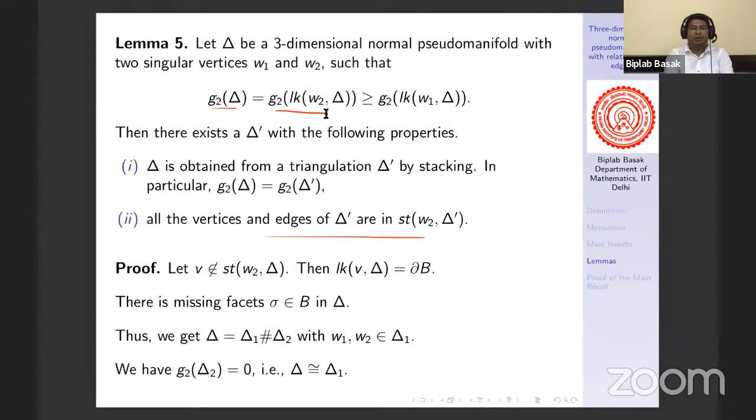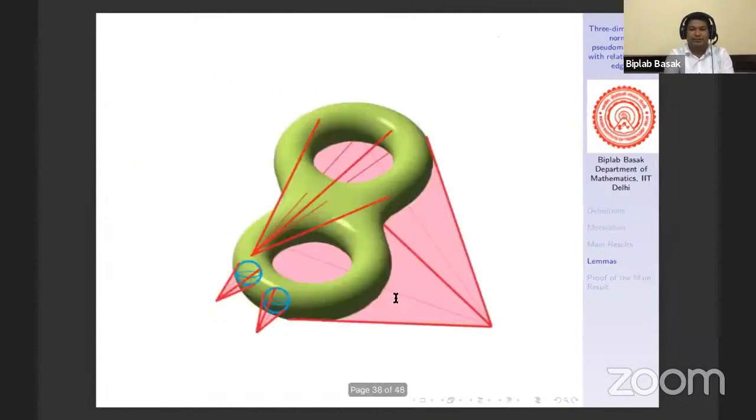Fine. The proof is tricky, so I skipped the proof. But what we did actually, we can show in terms of a picture. So by the Kalai result, we have this situation, right? Suppose G2 of delta is the same as G2 of this link of W2. Then by Kalai's result, we know that the singular vertex, this one, should lie in the link of W2, that's in the green colored region.